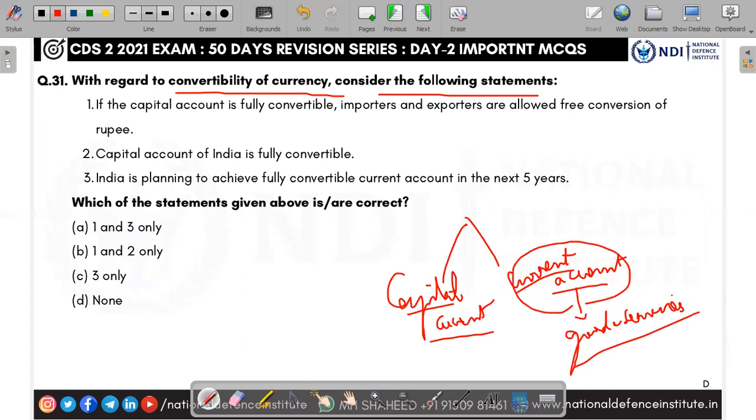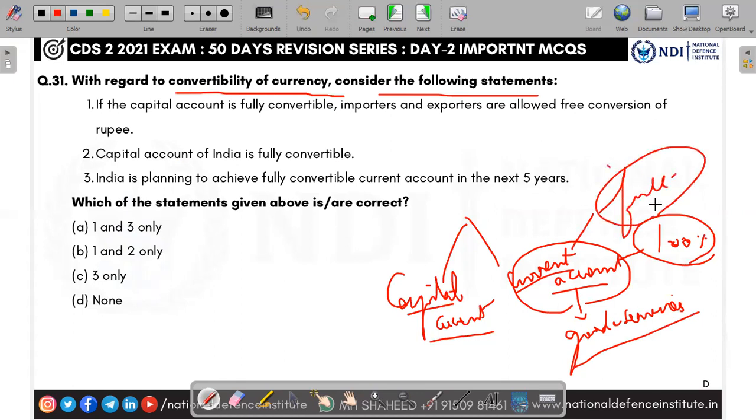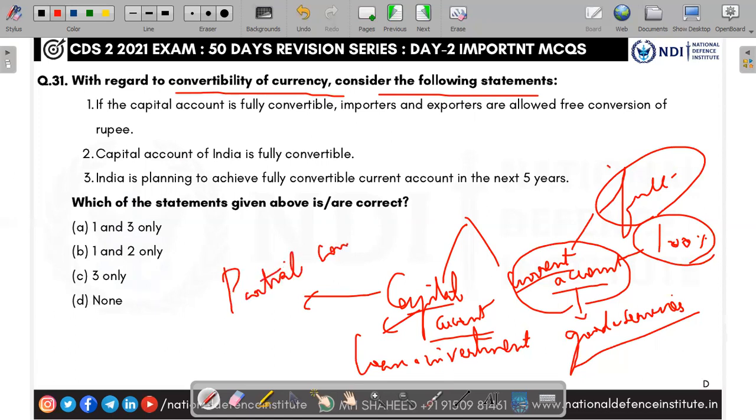Current account convertibility is 100%. India allows full current account convertibility. Full means maximum you can convert fully. But what does capital account convertibility mean? Capital account means loan and investment. For example, take the same American and same Indian. The American comes to India to invest in India. He converts the dollar into rupee, but that convertibility is not full, it is partial. Very, very important. Partial convertibility.